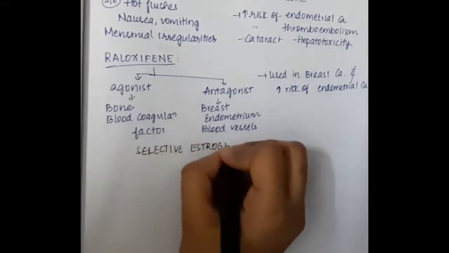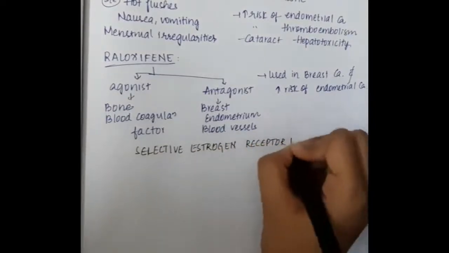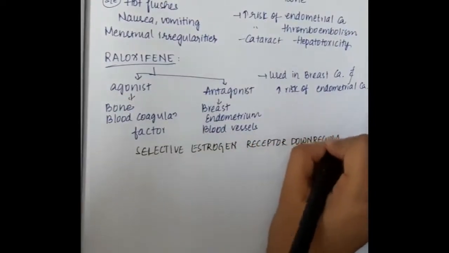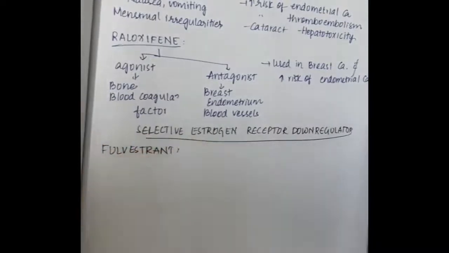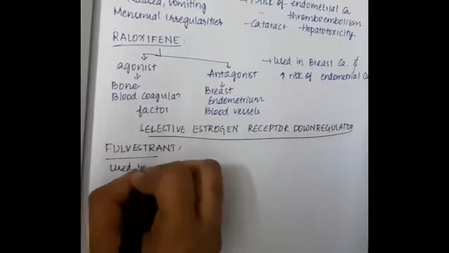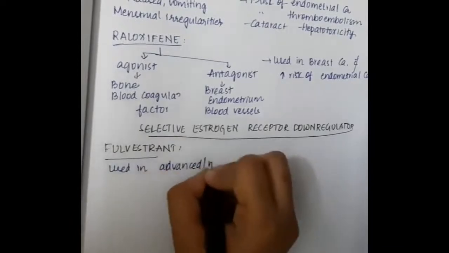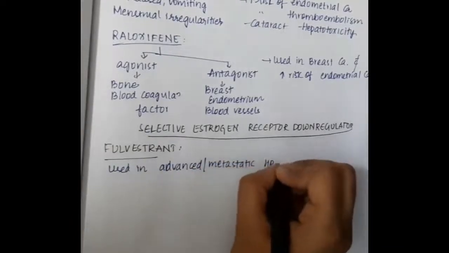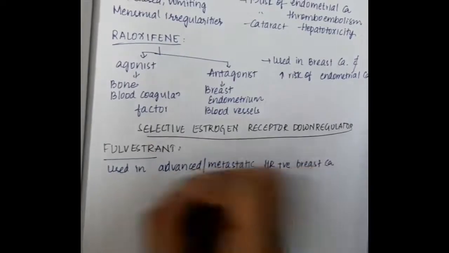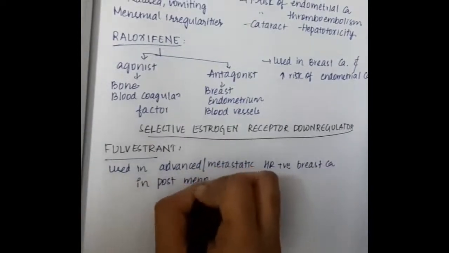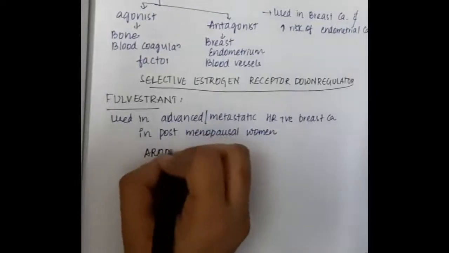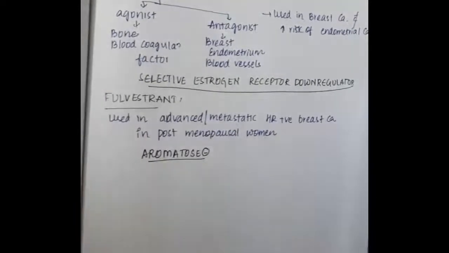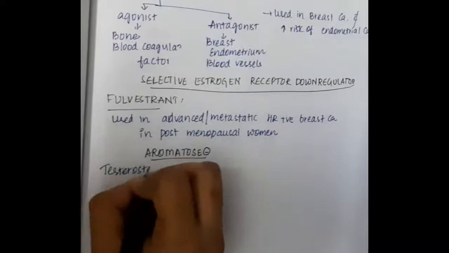Then we have the selective estrogen receptor down regulator, the drug fulvestrant. Fulvestrant is used in advanced or metastatic HR positive breast carcinoma in postmenopausal women.